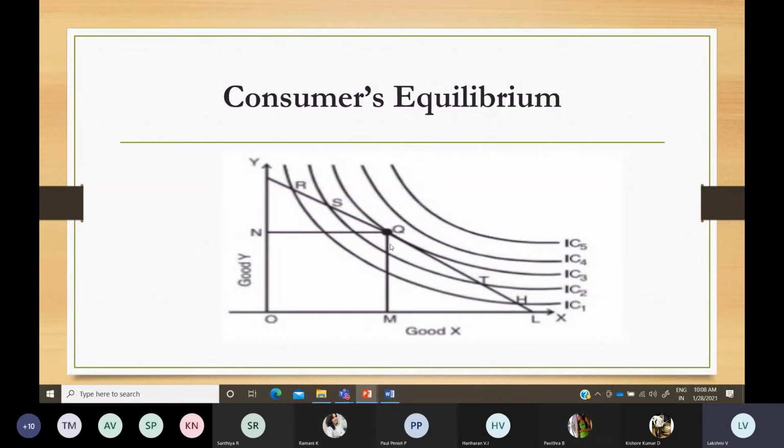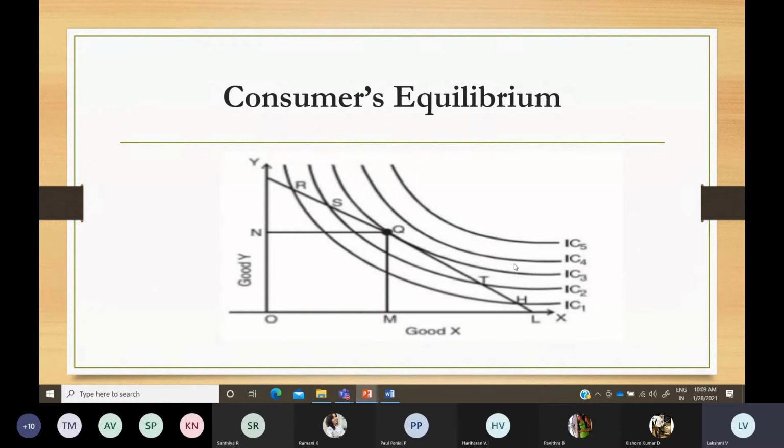What does equilibrium point mean? It is the point at which we have reached the maximum satisfaction level, so we don't require any more consumption. That is the point known as consumer equilibrium.